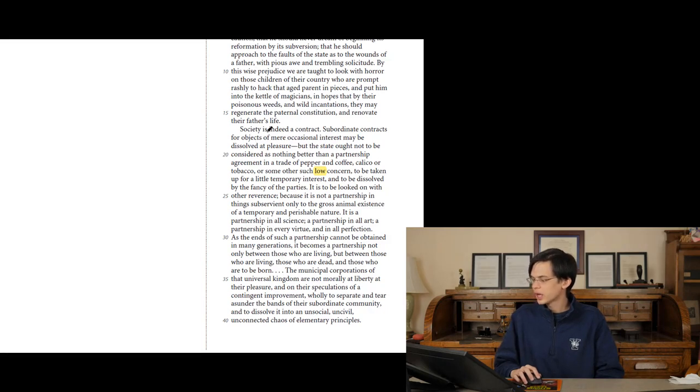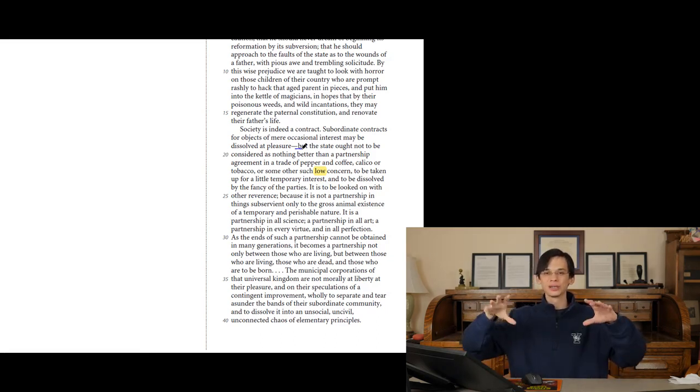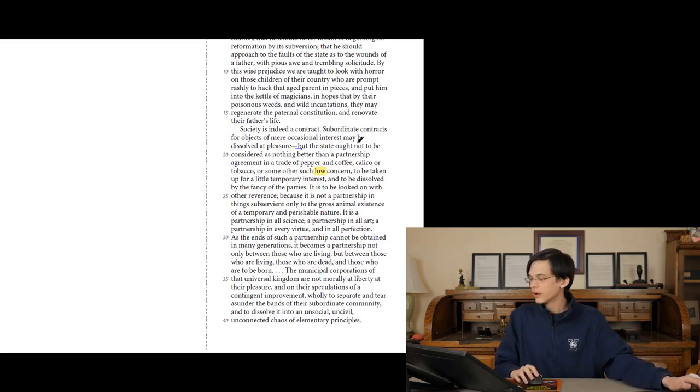Subordinate contracts for society is a contract. So let's read for context. "Subordinate contracts for objects of mere occasional interest may be dissolved at pleasure, but the state ought not to be considered as nothing better than a partnership agreement in a trade of pepper and coffee, calico or tobacco, or some other such low concern, to be taken up for a little temporary interest."